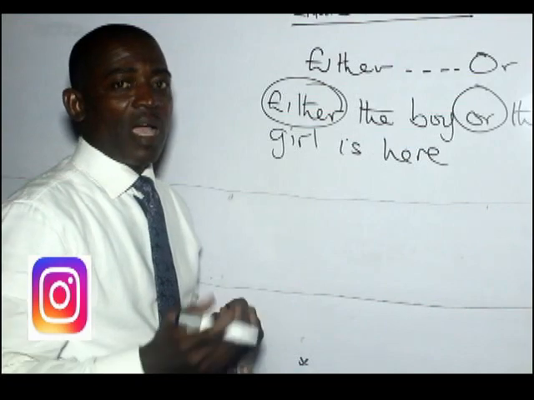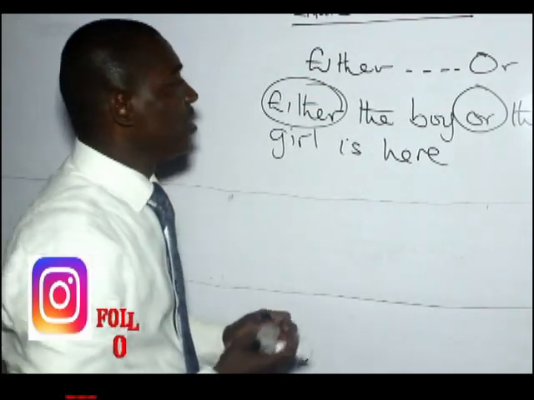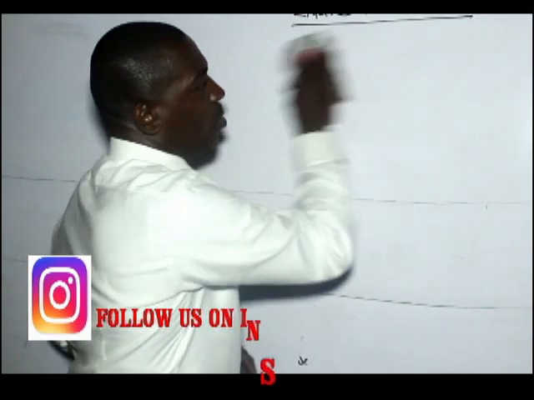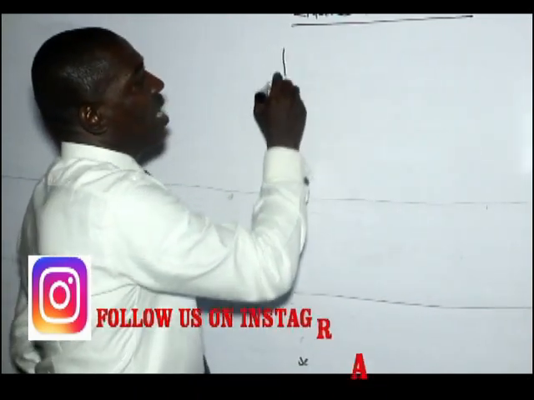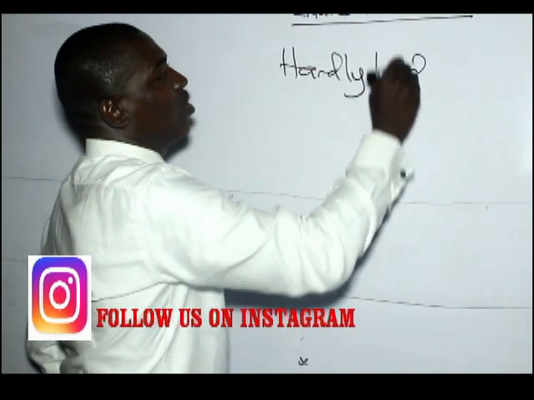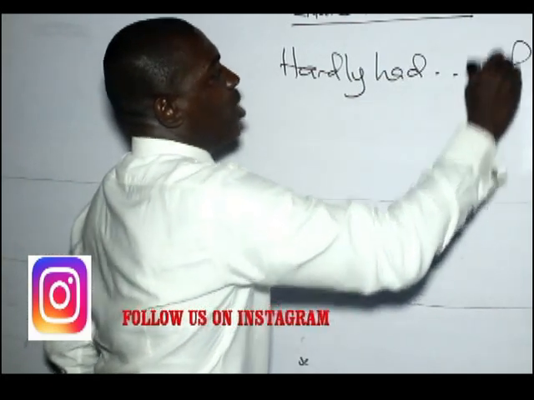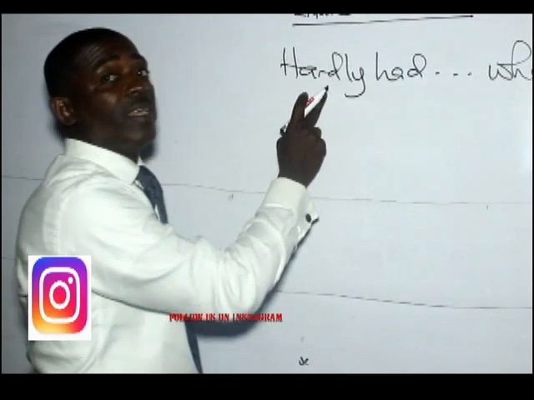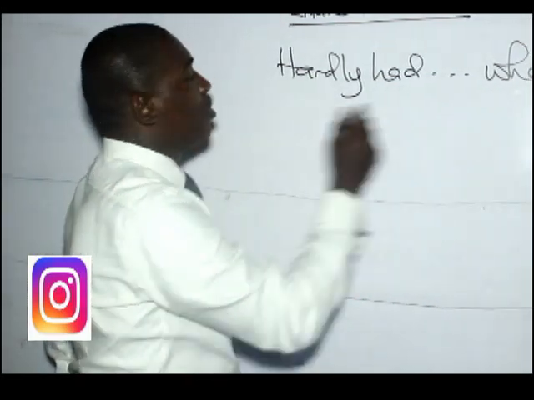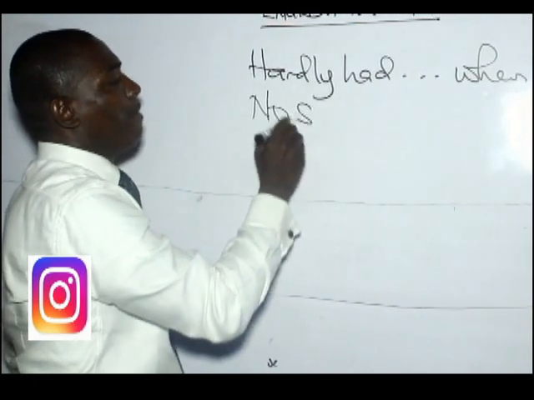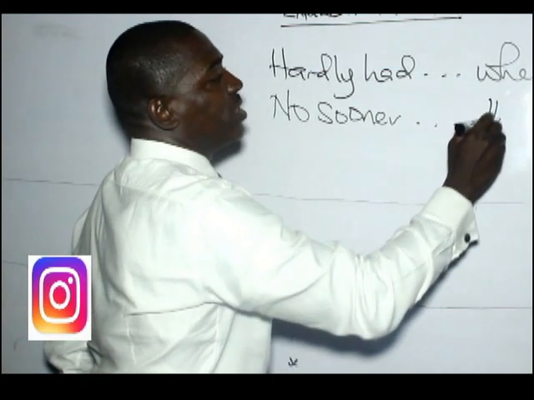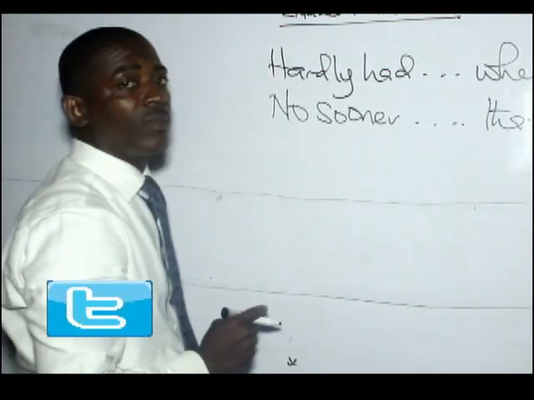While some are in comparative form. Examples: we have hardly had collocating with when. Because hardly here is an adverb, it must go with another adverb. No sooner, we collocate with than.